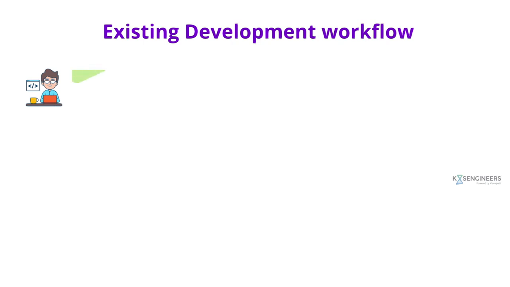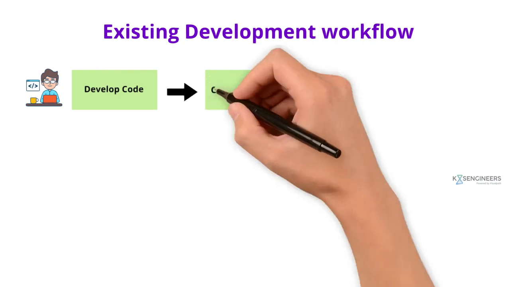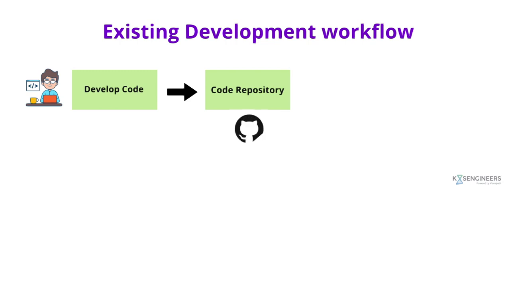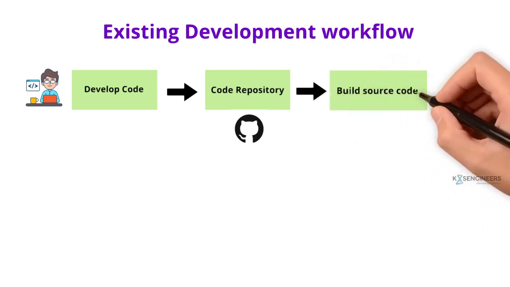As a developer, we need to write the code or develop the code. After doing that, we need to push this code to the code repository. It could be GitHub, Bitbucket, GitLab, or any other repository. Since we cannot store our code on the local machine and many developers will be contributing to the development process, every developer has to store the code in the code repository. After that, we have to build the code.